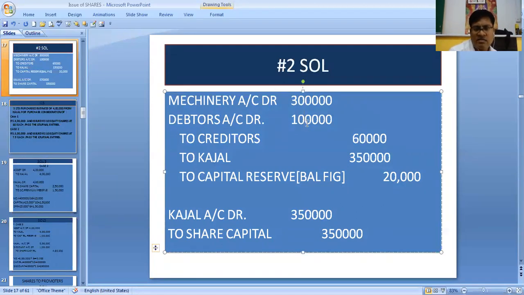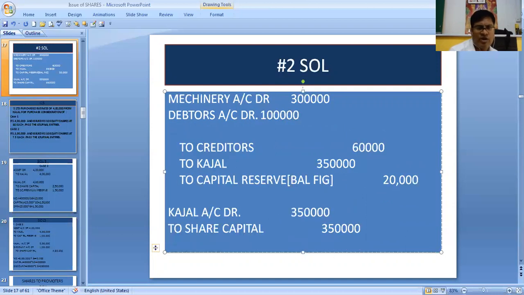Again less. So 4 lakhs and 4,10,000 instead of that. So we are seeing that our liability side is more. So in this case, we would have written goodwill over here. Goodwill would have been 10,000.